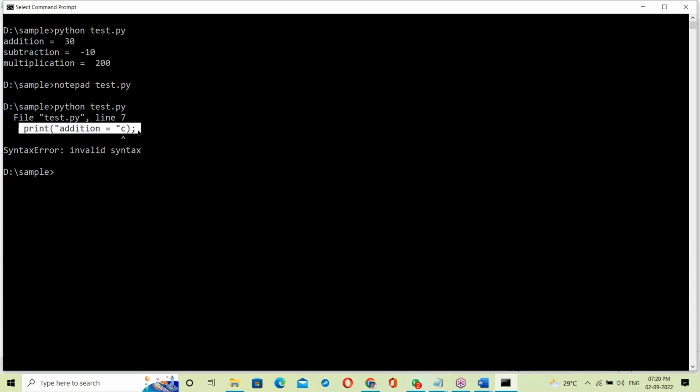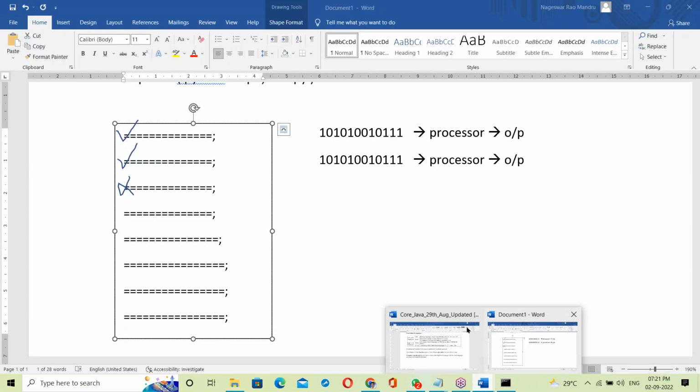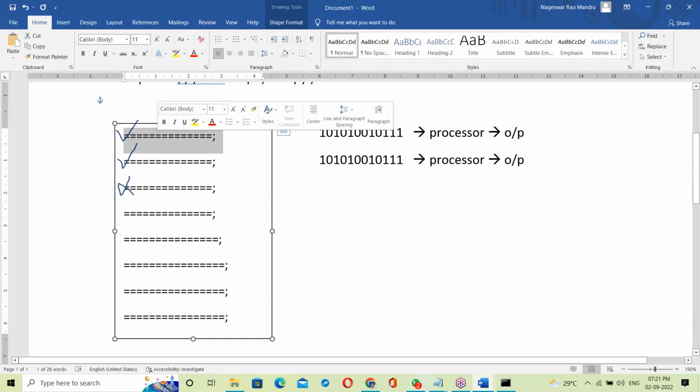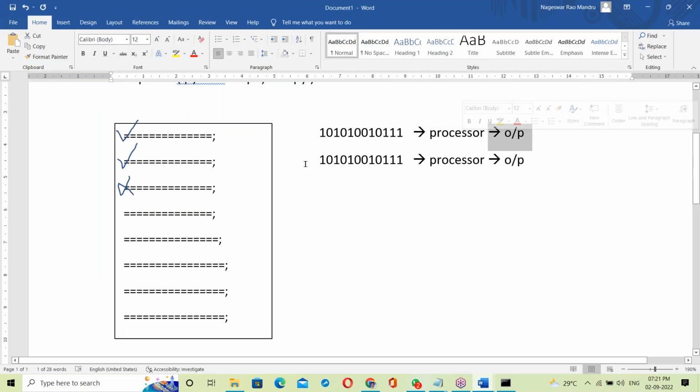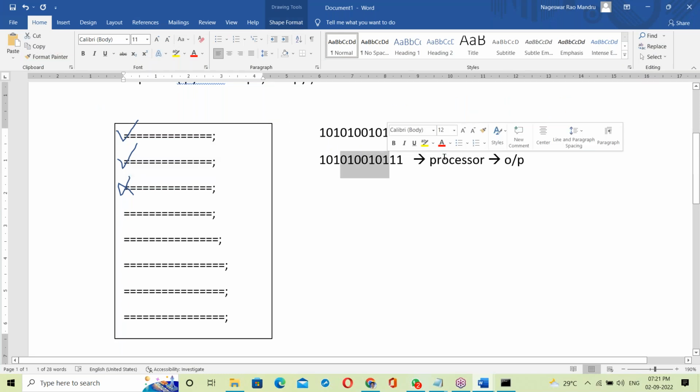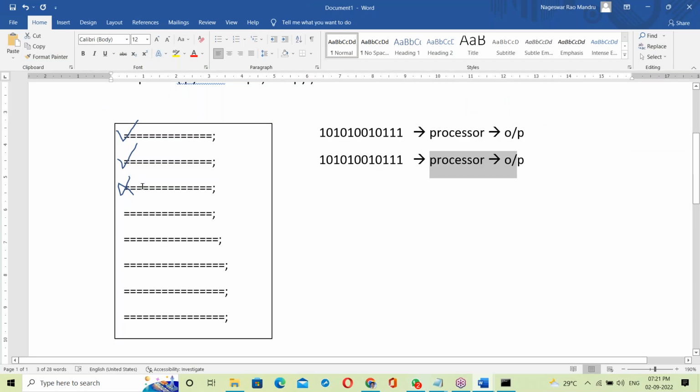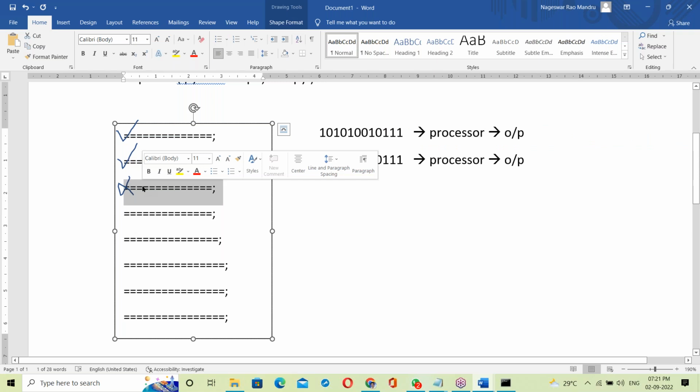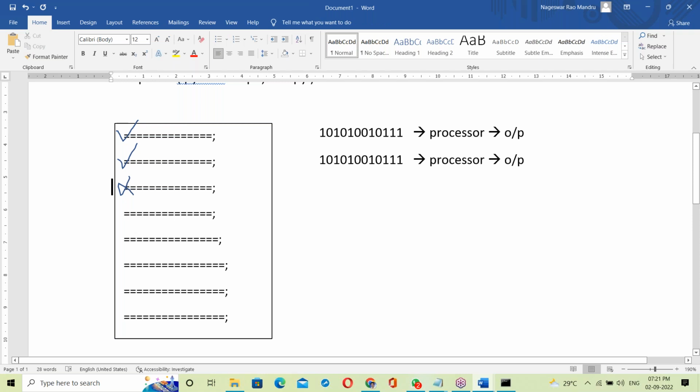It means any error simply stops the interpreter. There are three errors in the program, but it shows only the first error. So the interpreter checks line by line and executes line by line. First line checked, if correct, it executes and generates output. Second line also correct, converts into binary code, executes, generates output. Suppose something is wrong here, it simply stops and won't go to the next statements. This is the working of the interpreter.